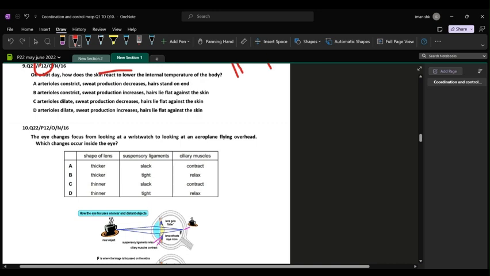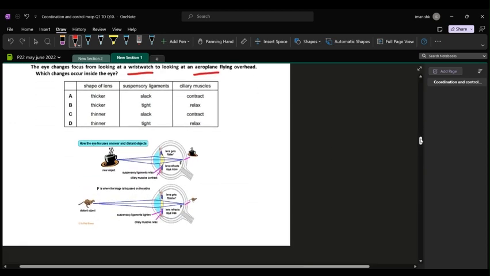Question number 10. The eye changes focus from looking at a wristwatch to looking at an aeroplane flying overhead. Which changes occur inside the eye? Now, this means the eye has changed focus from looking at a near object, which was your wristwatch, to looking at a distant object, which is the aeroplane. So, what changes occur inside the eye?